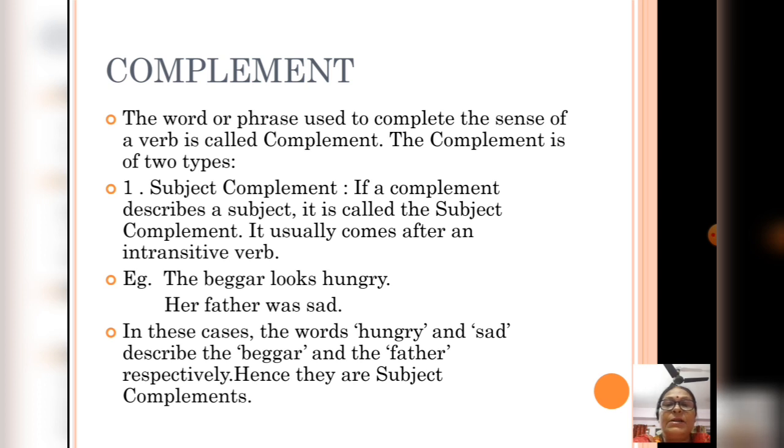For example, the beggar looks hungry. Her father was sad. Now in these cases, the words hungry and sad describe the beggar and the father respectively. Hence, they are subject complements.